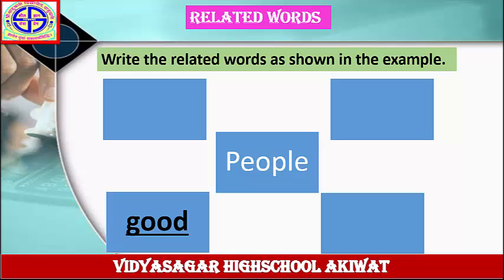First, draw this wave diagram in your notebook. After that, write down the first word, people, in the center of this wave diagram. Write down the first answer, good. Then write down the last remaining 3 columns: bad people, polite people, active people. Solve this example in your notebook. Let's see next example.